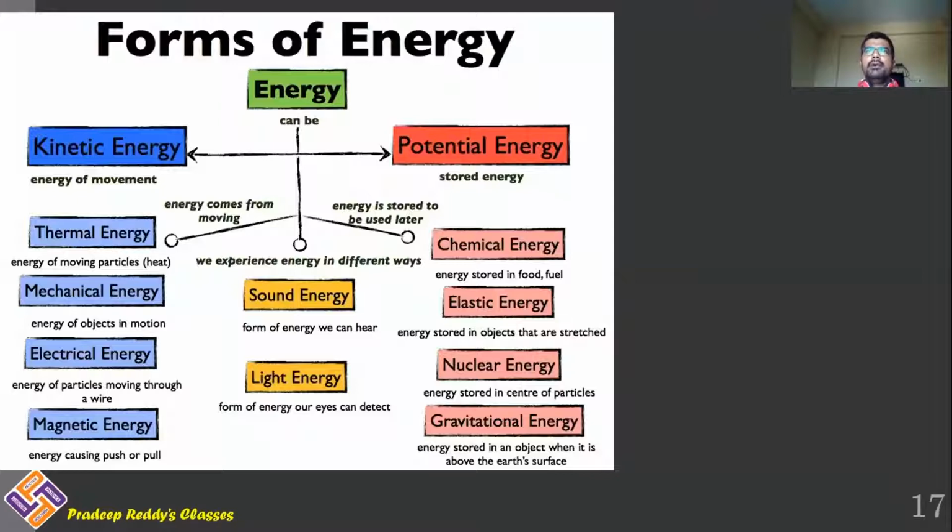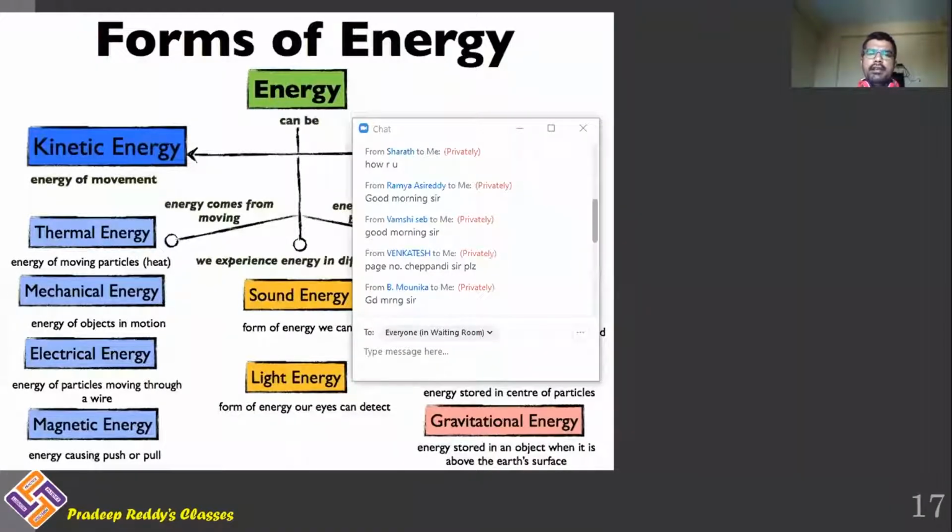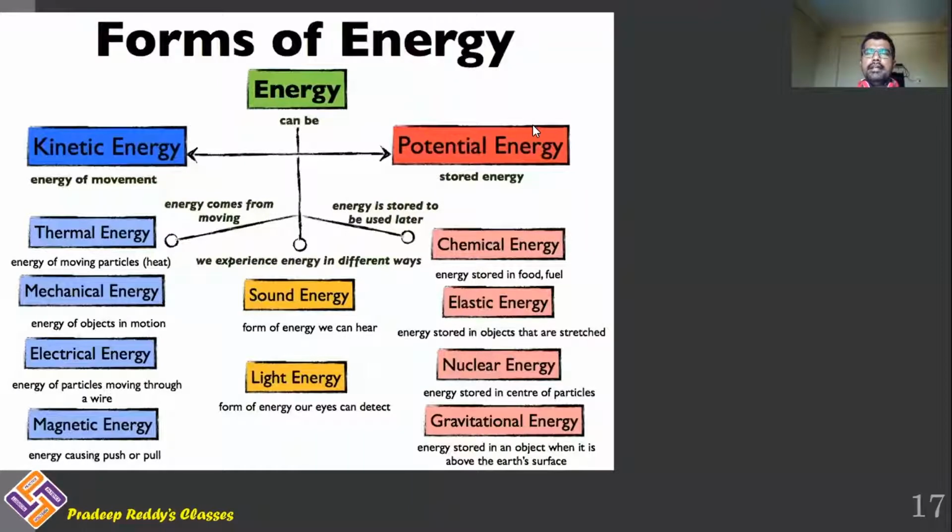And we have seen some problems where work can be done by variable force or constant force, conservative or non-conservative force. In this video session, we will learn about different forms of energy, and especially in mechanics, we have mechanical energy. We will be learning the details of mechanical energy in this particular video session.